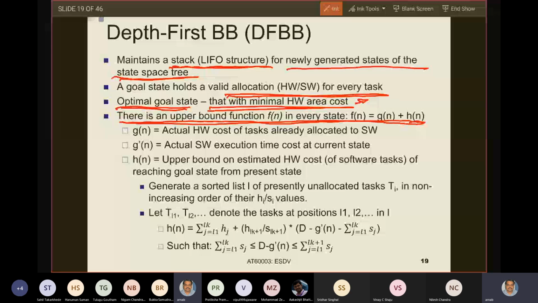You understand that exploration is an exponential thing. Exploration and actually finding the solutions is exponential in the number of tasks. Now we will see that the upper bound is an easier mechanism. It is not an exact solution, but it is an upper bound. And for that upper bound, we can find it through a linear search. We generate a sorted list of the